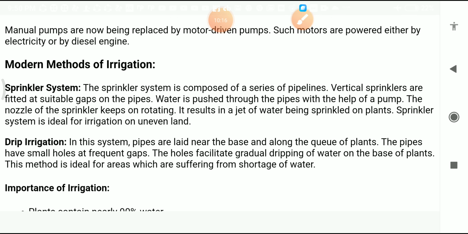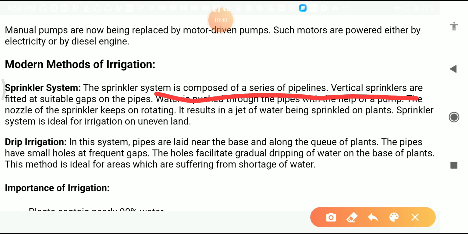In the modern methods of irrigation, there are two types: the sprinkler system and the drip irrigation system. In the sprinkler system, according to the name, sprinkler means spreading of water in droplets. The sprinkler system is composed of a series of pipelines.